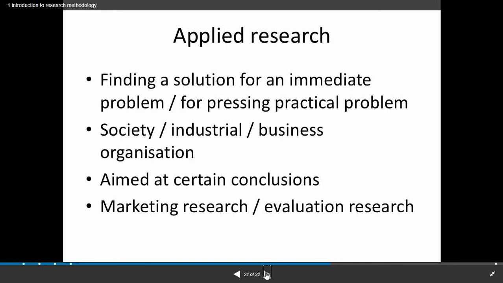Here applied research refers to finding a solution for an immediate problem, for a pressing practical problem. So society, industrial and business organizations aim at certain conclusions, such as marketing research and evaluation research. Applied research means we are going to find a solution for an immediate problem. So how do we find a solution for an immediate problem? We are going to see one or two examples.